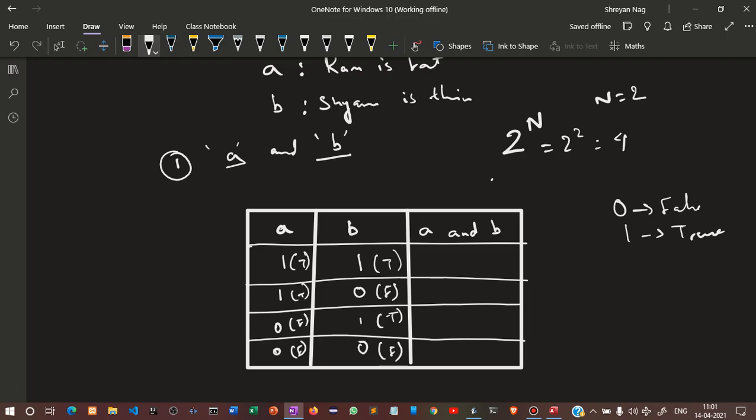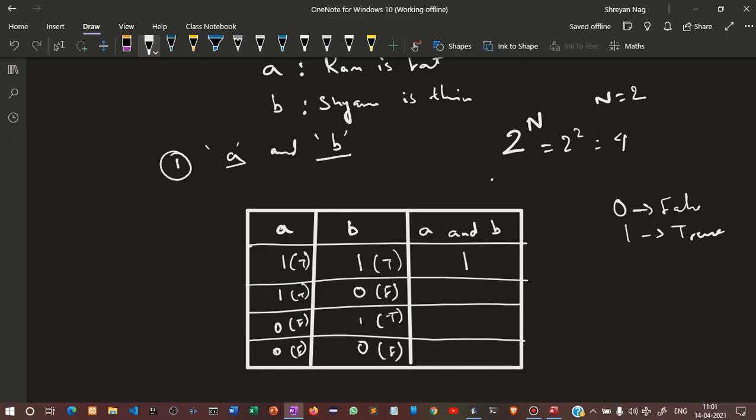So the condition for the and connective is that both the conditions have to be true in order for the whole statement to be true. So if I write Ram is fat and Sham is thin, so Ram has to be fat in real life and Sham has to be thin in real life. Then only will both the conditions be true, right? So for 1 1 we will put 1 here.